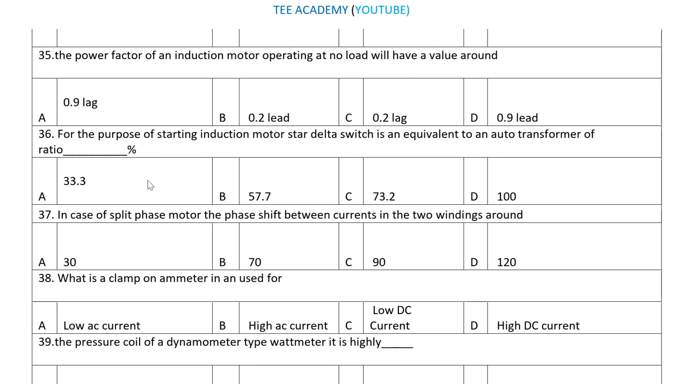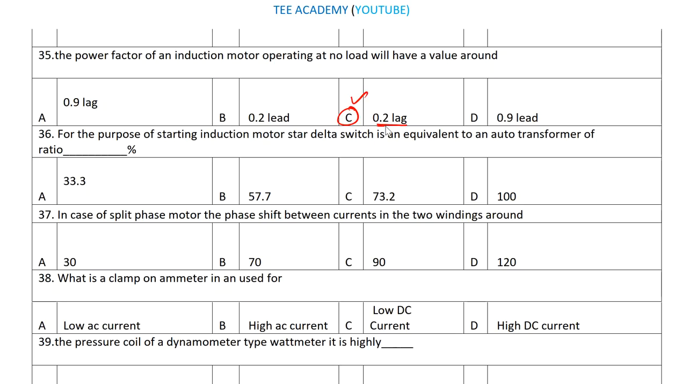Next one, 35th question. The power factor of an induction motor operating at no load will have a value around. No load means it will have a very low power factor, and at no load condition at the starting time it will draw a large amount of current. So answer will be 0.2 lagging.